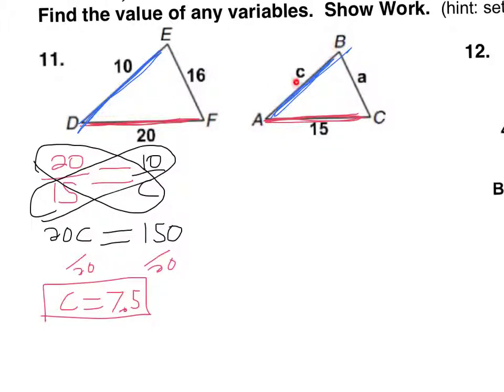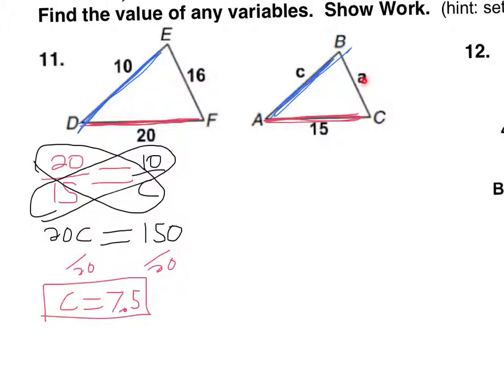Oh yeah, I'd say that looks about right. Here's another way to think about it. 10 is half of 20. So if these are similar, and they are similar, that means that this number has to be half of 15, which is 7.5.